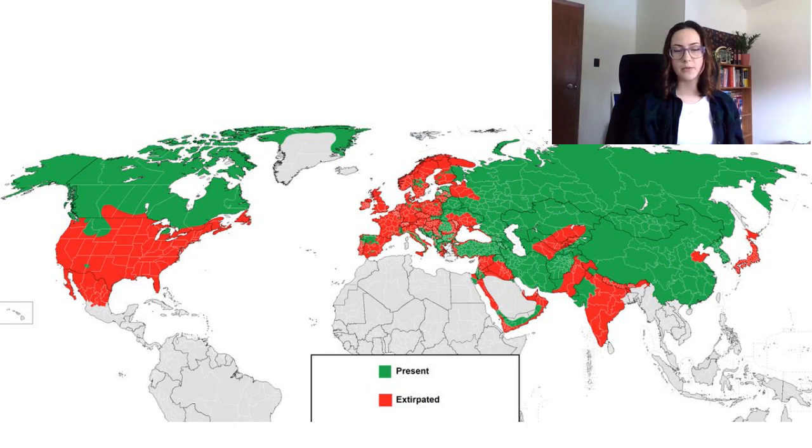This map provides a visual representation of how much the gray wolves have been harmed. The red color marks where wolves used to be commonly present, and the green marks where wolves can be found today. Obviously, this is a very general description, but I think it helps understand what happened.